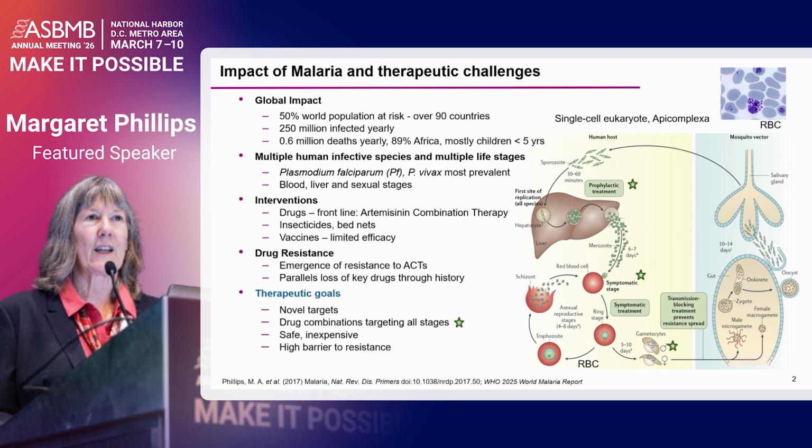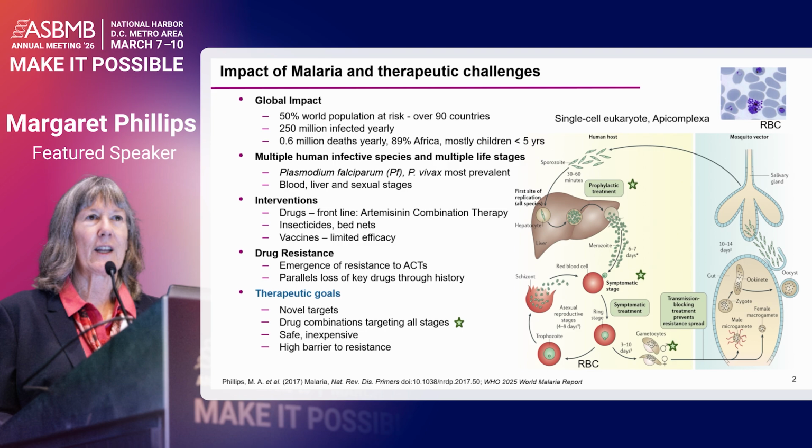And at the same time, vaccine development has been very problematic, and while there is now a vaccine that is used for children, it's only partially efficacious and really benefits from co-administration with drugs. So we're dealing with a parasite that's very adept at developing resistance, yet really causing a lot of mortality and morbidity in the world.